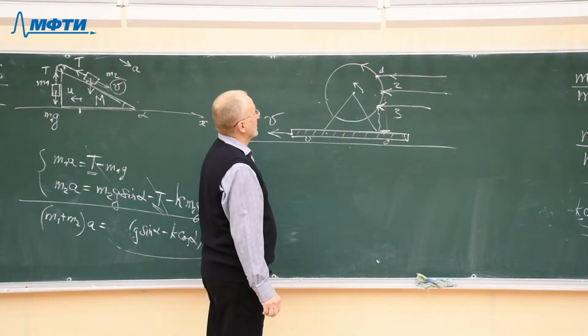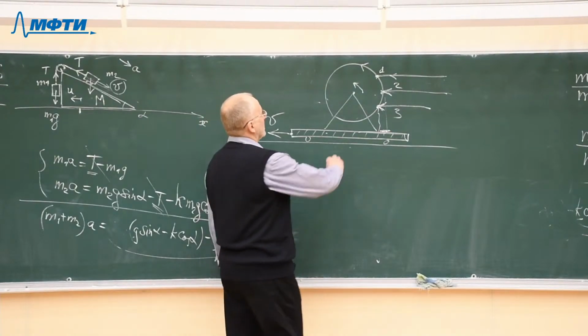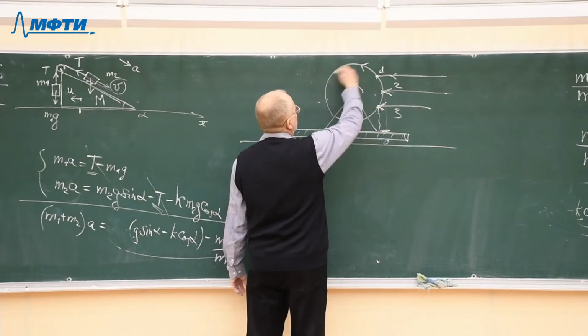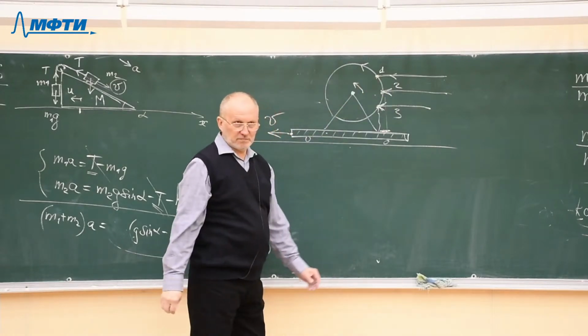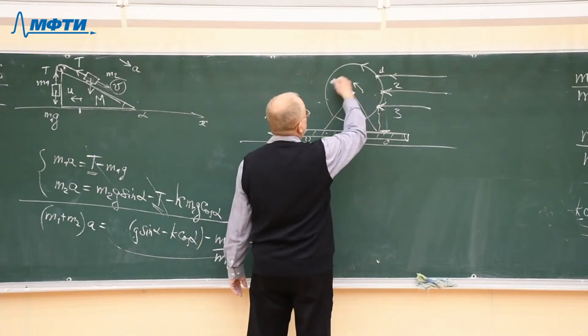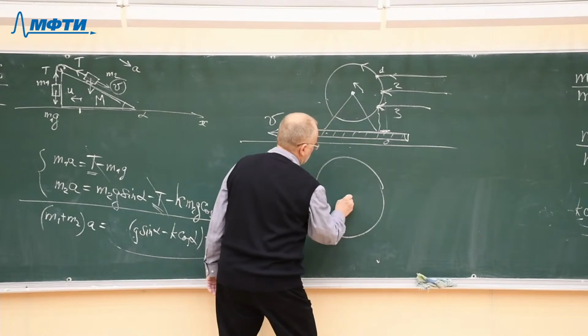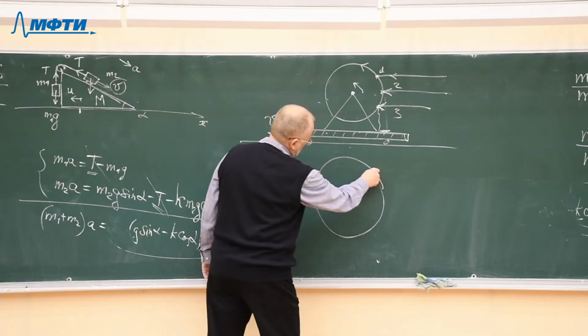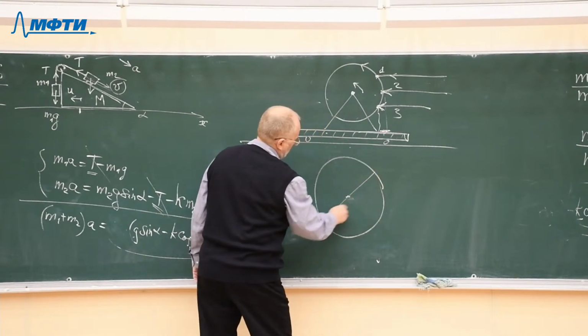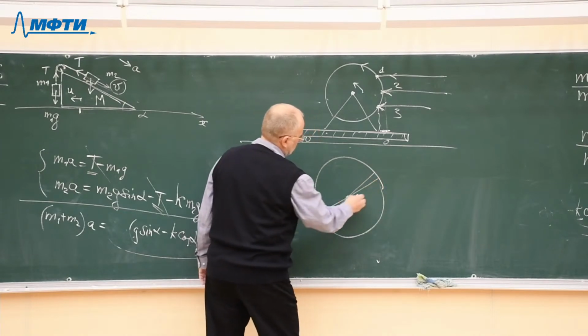To answer this question, we must discuss the momentum of the rotating cylinder. In order to find the momentum of the rotating cylinder, I will draw it again, and I will consider some small section in it.